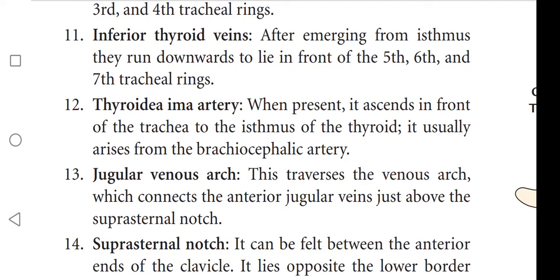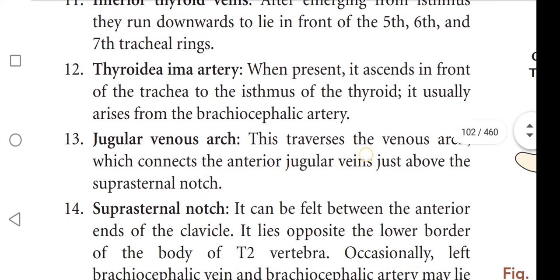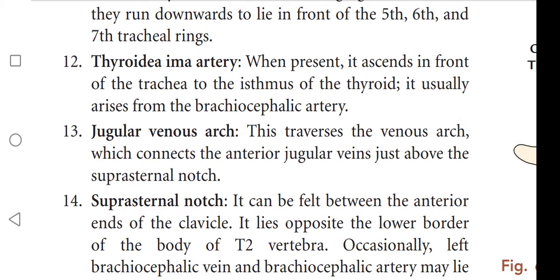It ascends in front of the trachea to the isthmus of the thyroid. It usually arises from the brachiocephalic artery.